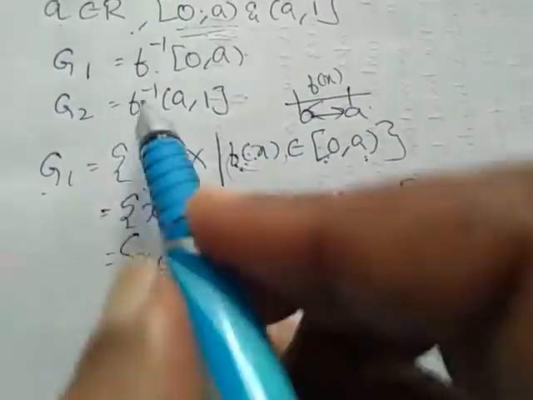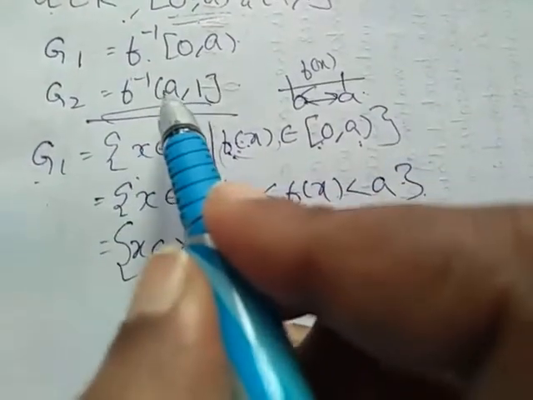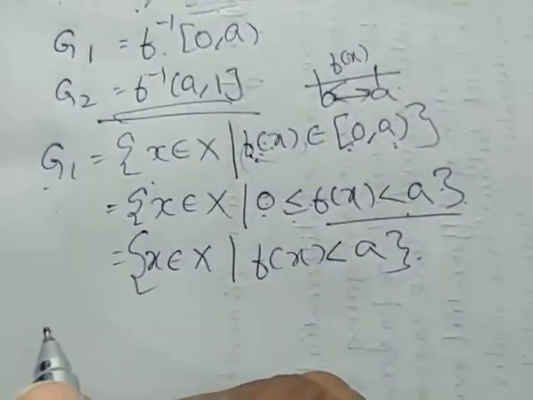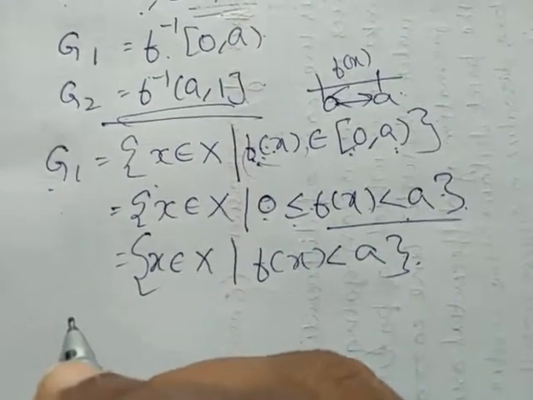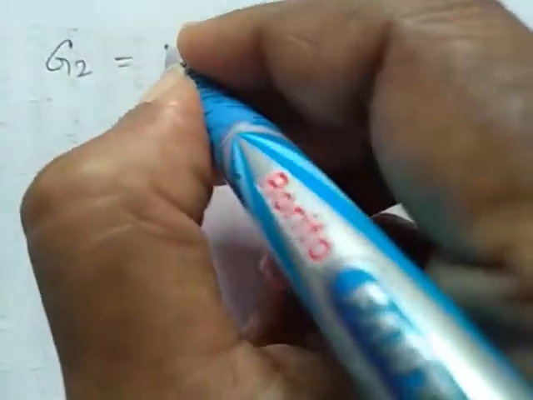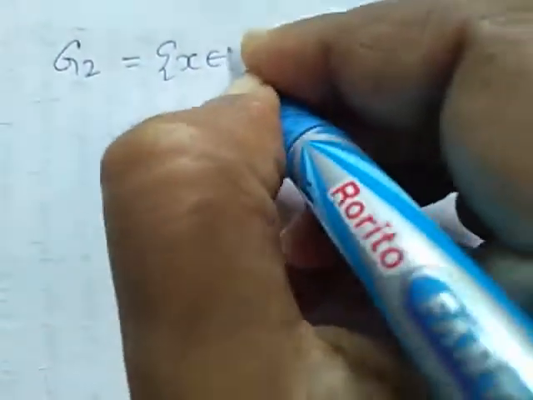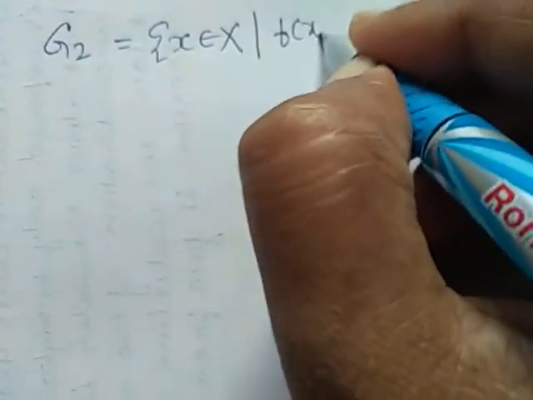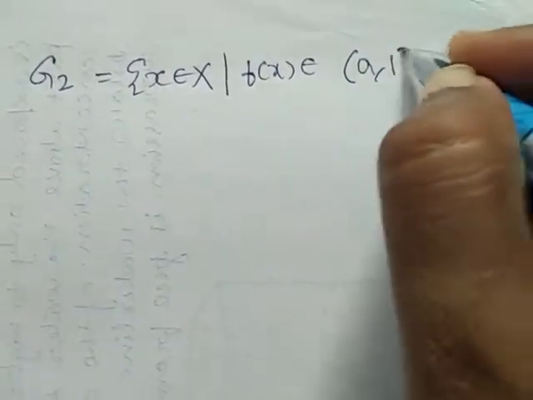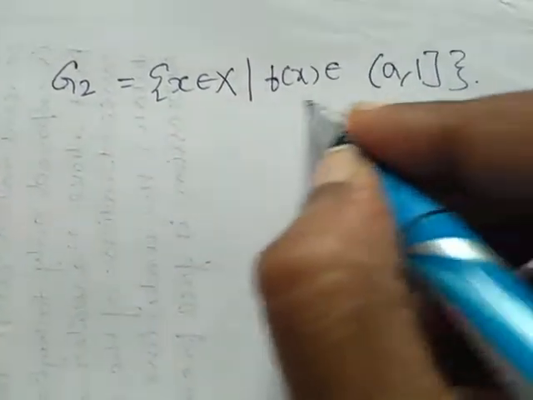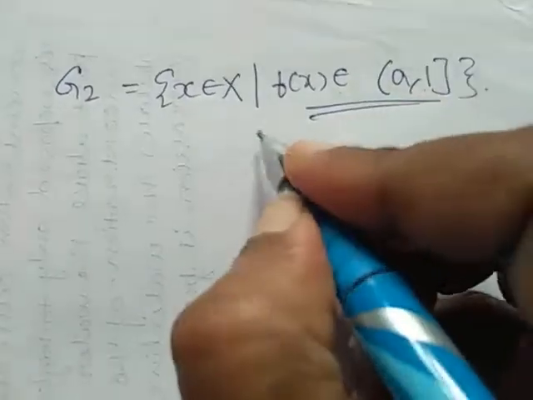Similarly, for the second case, f inverse of a, 1, I am defining another open set G2 of x. In the same way we are going to define G2 of x. So G2 of x is x belongs to capital X such that f of x is between a, 1. How do we write f of x between a, 1?